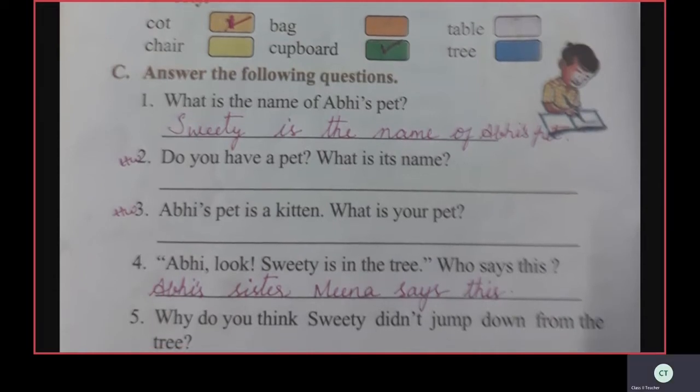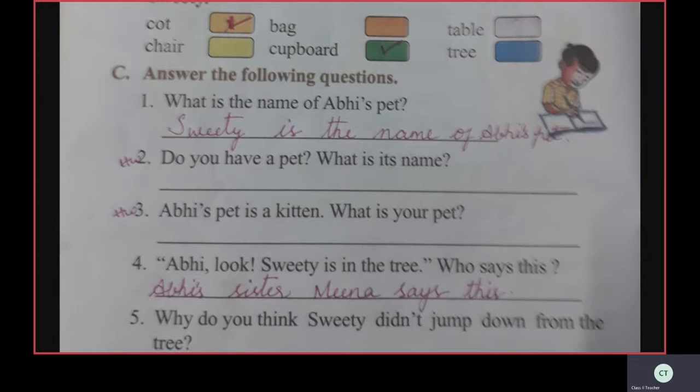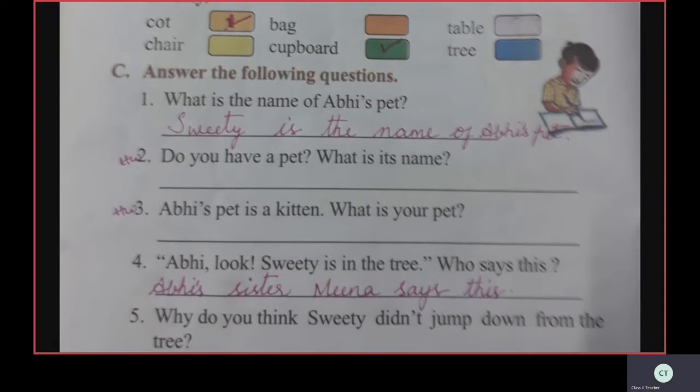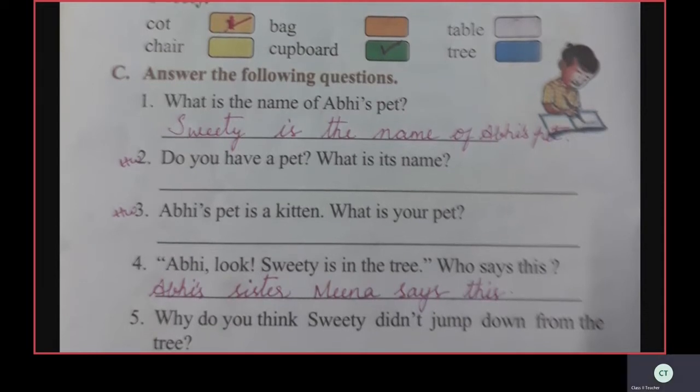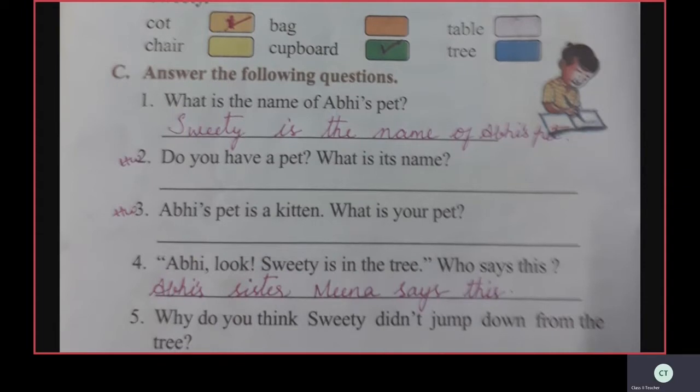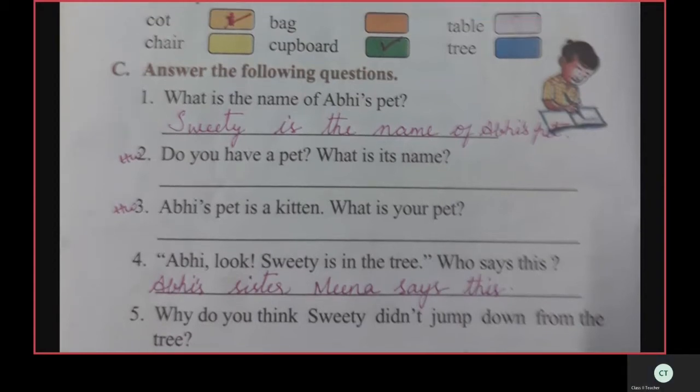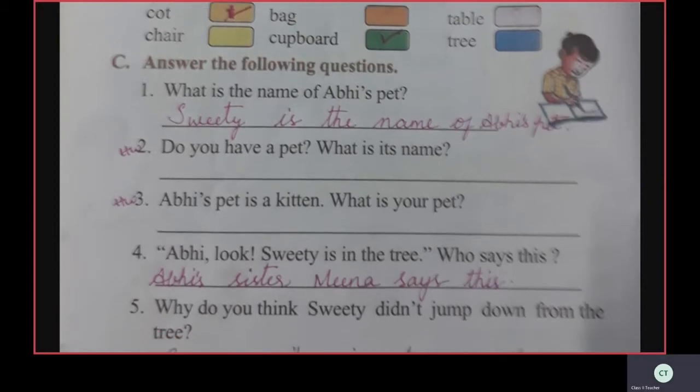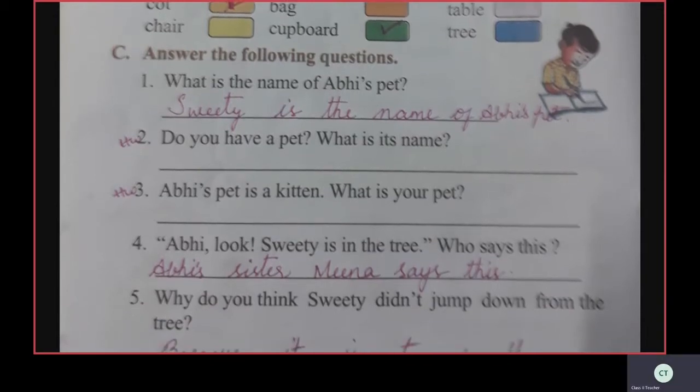And see, second question. Do you have a pet? What is its name? If you have a pet, write there, yes, I have a pet, and write the name. If you don't have a pet, write, no, I don't have any pet. Okay? Take a parent's help and write the answer.